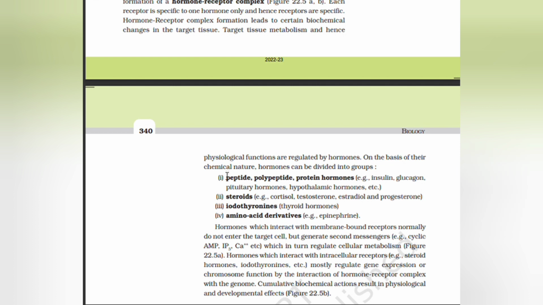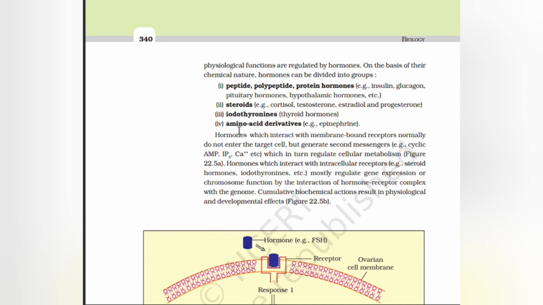On the basis of their chemical nature, hormones can be divided into groups: peptide, polypeptide, protein hormones, such as insulin, glucagon, pituitary hormones, hypothalamic hormones; steroids, such as cortisol, testosterone, estradiol, and progesterone; iodothyronines, the thyroid hormones; and amino acid derivatives, such as epinephrine. Hormones which interact with membrane-bound receptors normally do not enter the target cell but generate second messengers, cyclic AMP, IP3, and calcium, which in turn regulate cellular metabolism.